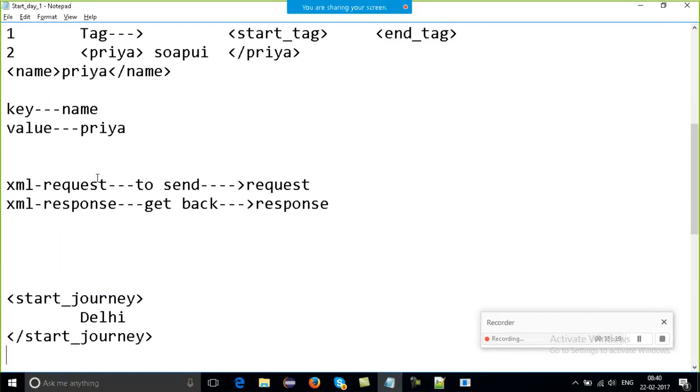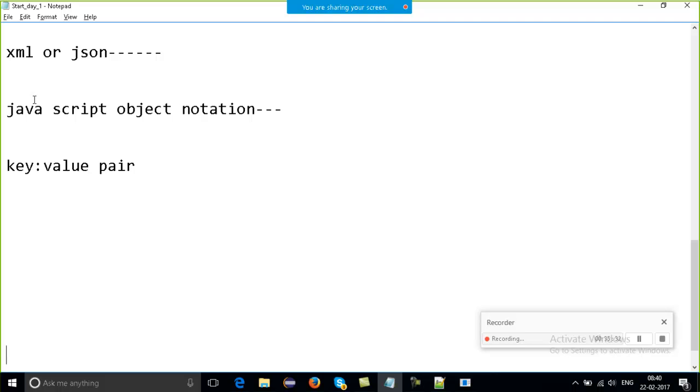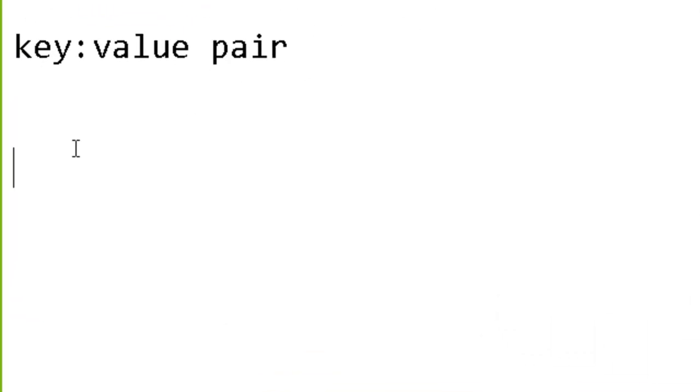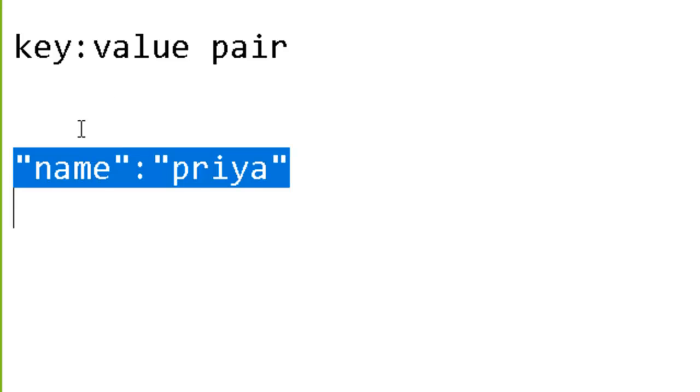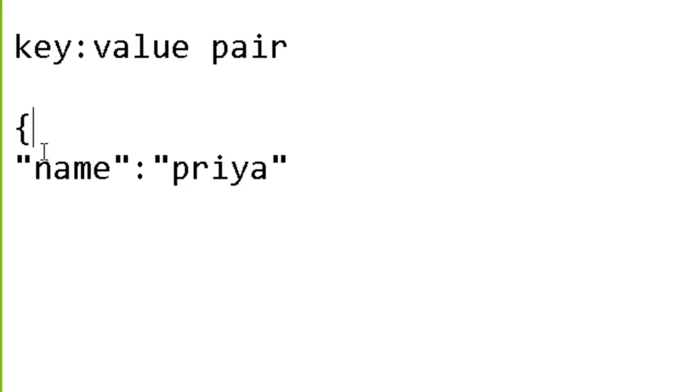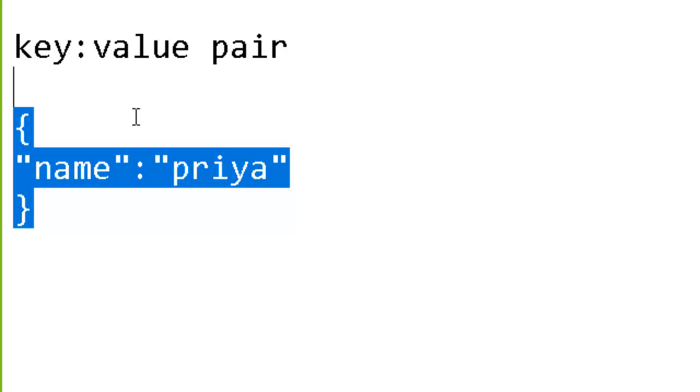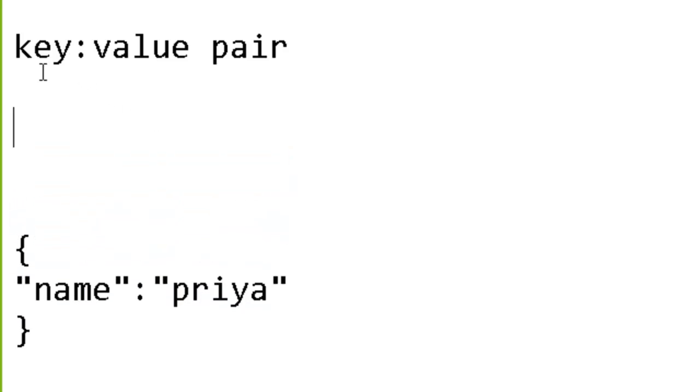So if I write the same thing in the format of JSON, how is it going to work? Here I'll mention the name as my key and the value as Priya. This is the thing which I'm going to work with for my JSON only. Here, curly braces. So this is the complete thing for my JSON, for which format? For my XML format as here.